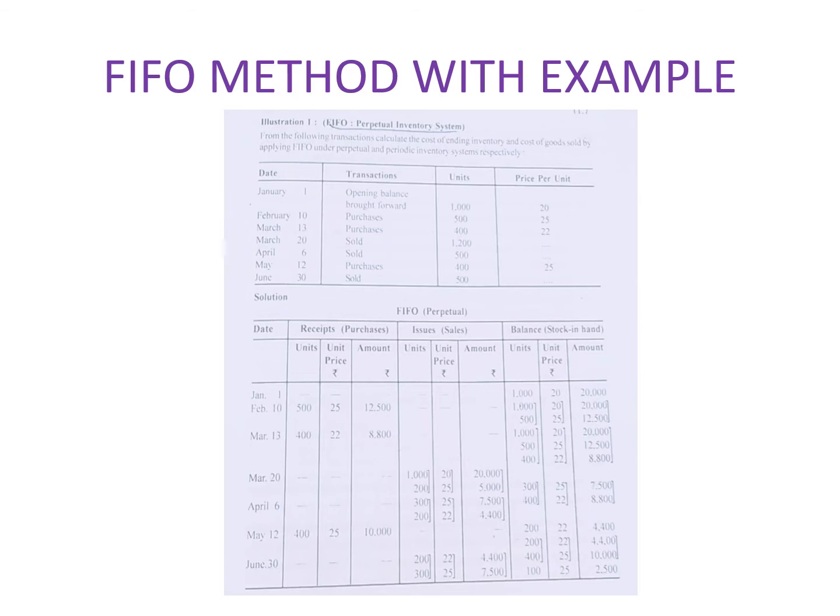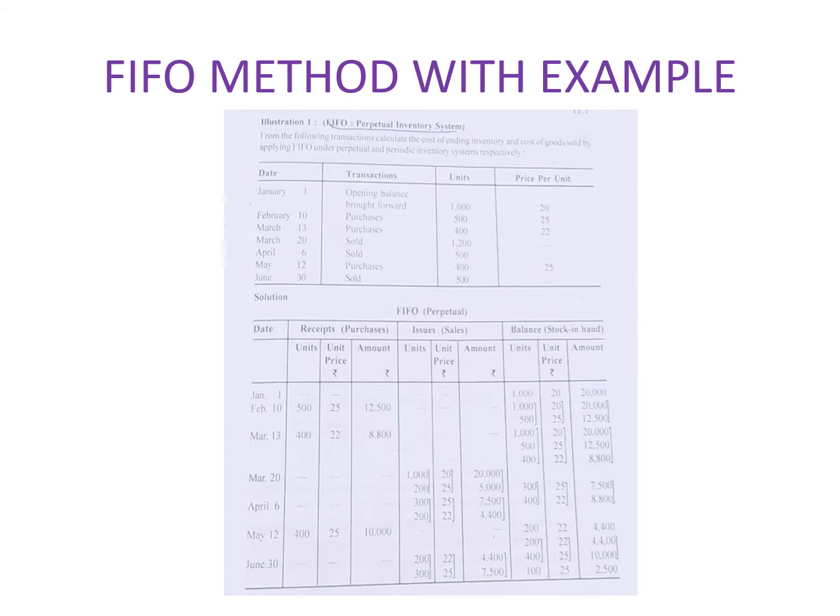Now first I will talk about the opening balance brought forward, which is given in the question on date Jan 1, which I have written in the balance. The units are 1000 and price per unit is 20. After multiplying it, we will get 20,000.